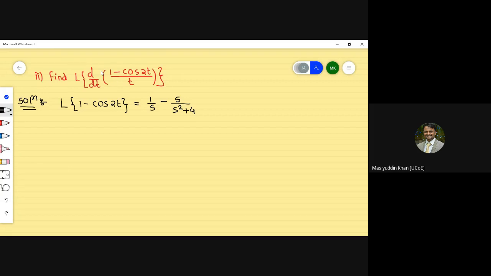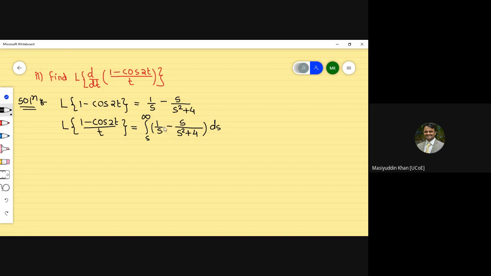Now the next part is the division by t. So the Laplace transform of (1 minus cos of 2t) divided by t is equal to, when division by t is there, we have to take the integral from s to infinity of (1 by s minus s upon s square plus 4) ds.